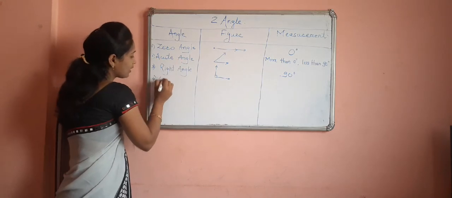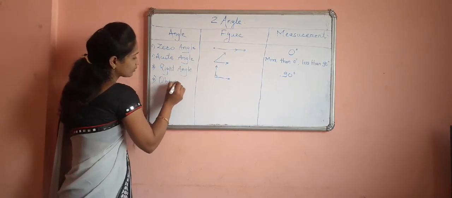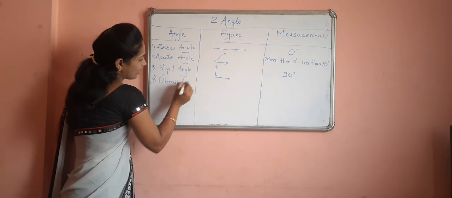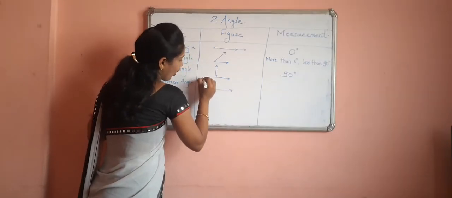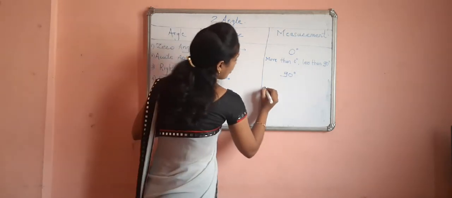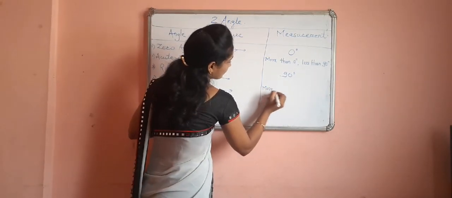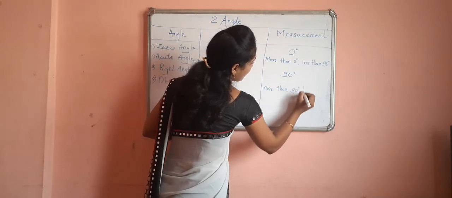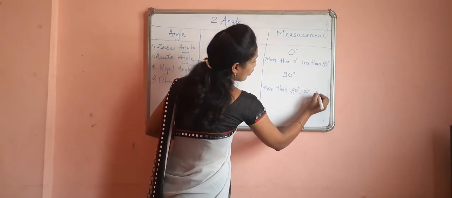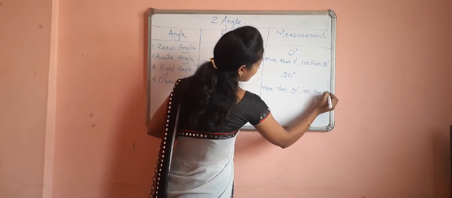Fourth type is given, obtuse angle. So obtuse angle, if you observe the figure in this way, obtuse angle, so more than 90 degree and less than 180 degree.